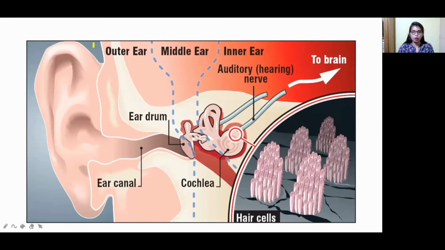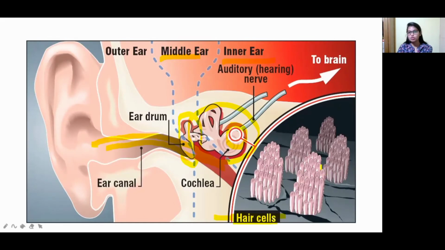This is the ear. This is the outer ear, this is the middle ear, this is the inner ear, and here you can see the eardrum. This is the ear canal space. Also here you can see the cochlea. When we zoom into this cochlea, we get to know the hair cells. So these are the hair cells which are present in the ear.